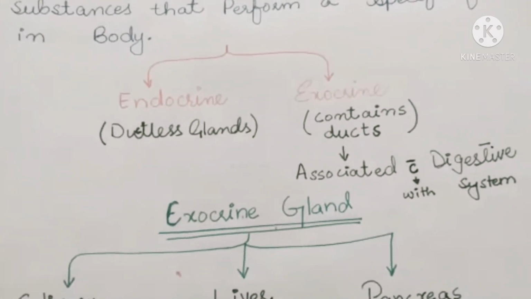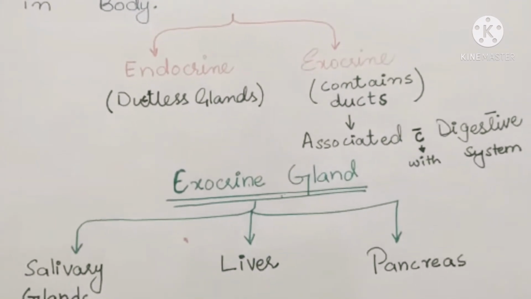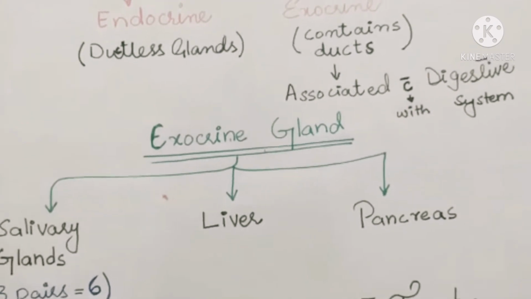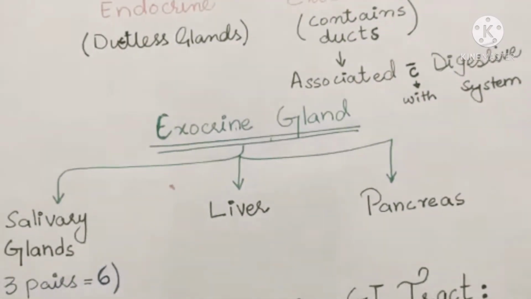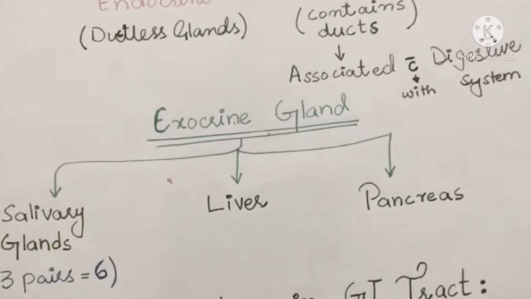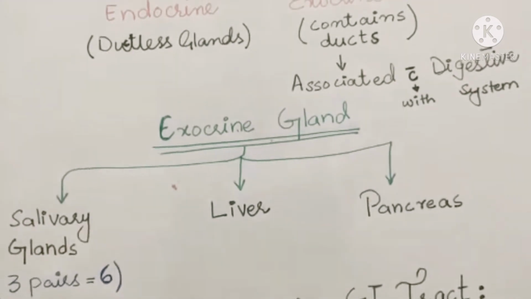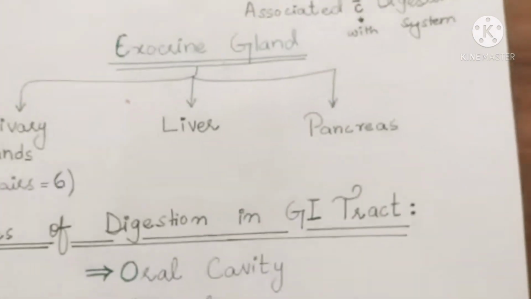Exocrine glands are associated with the digestive system. Exocrine glands that are associated with the digestive system are the salivary glands, liver, and the pancreas. There are three pairs of salivary glands. Three pairs means 3 into 2 is equal to 6. Six salivary glands are present in our digestive tract.